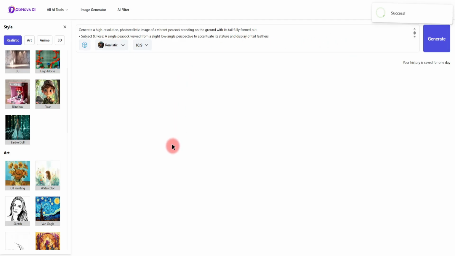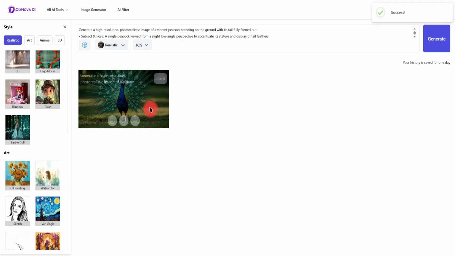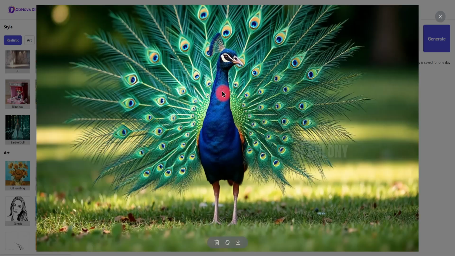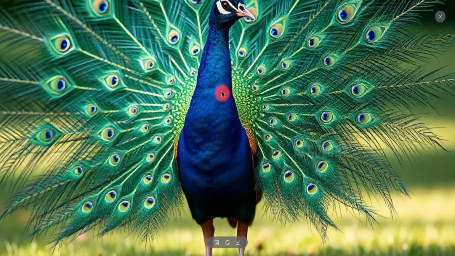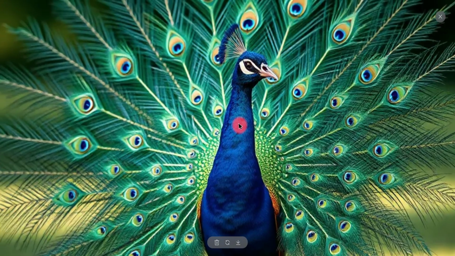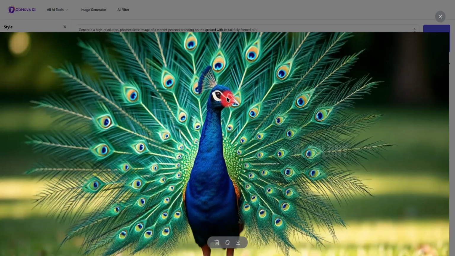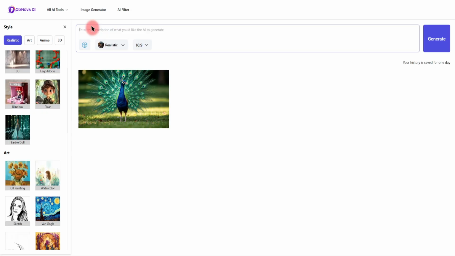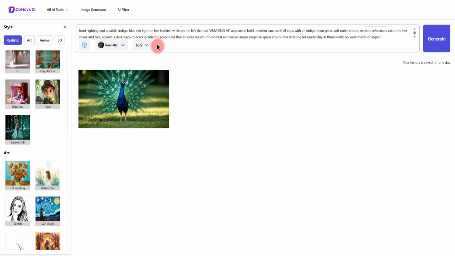And just behold the breathtaking quality of this AI-generated image. It rivals professional stock photography. The details are absolutely mind-blowing. I'm thoroughly impressed with this outcome. Now, you might be thinking that was a relatively straightforward image. So, I've prepared another, more complex prompt to truly test its capabilities and generate a sophisticated AI artwork.